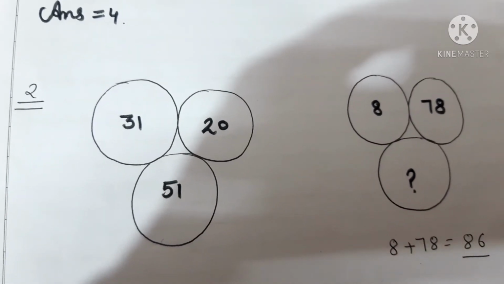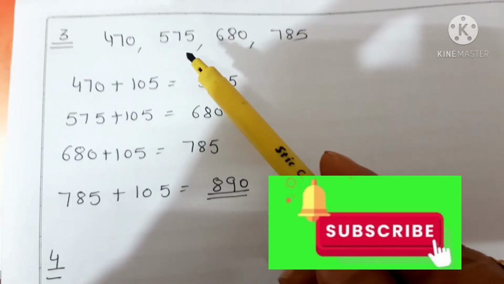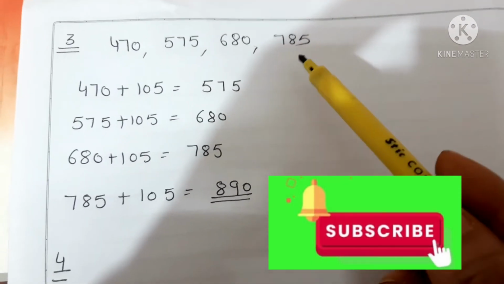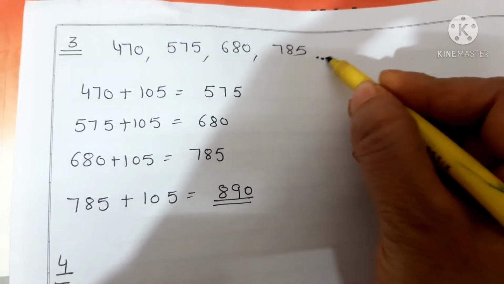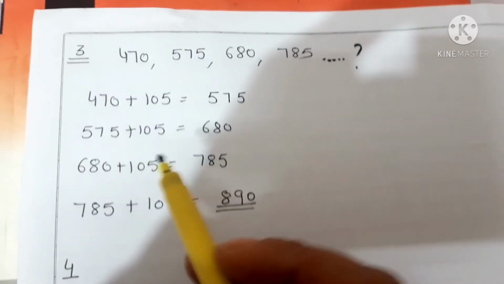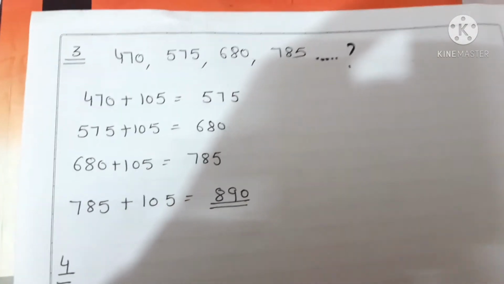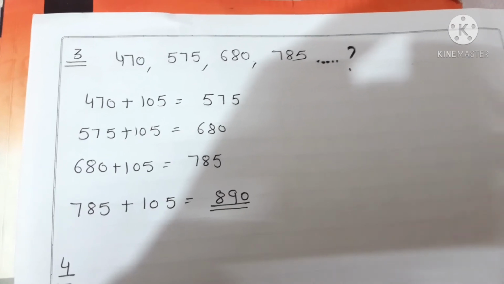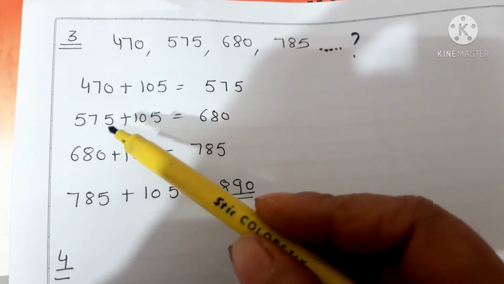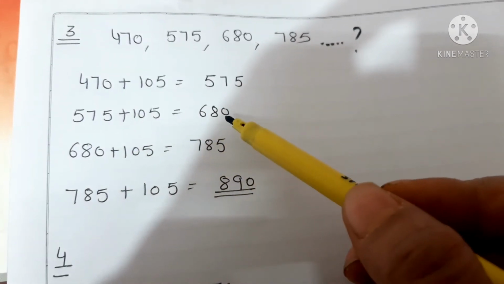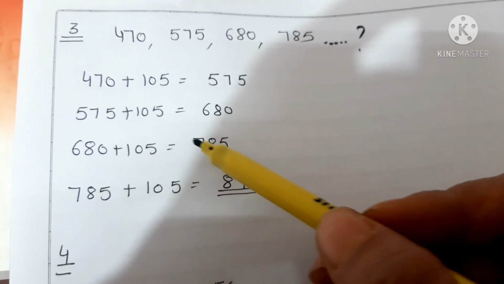Now move towards the next question. You have 470, 575, 680 and 785. Now you have to tell what will be the next number in the sequence. So you can see here 470 plus 105 is what? That is equal to 575. The same way if you add 575 and 105, you get 680. If you add 680 and 105, 785.